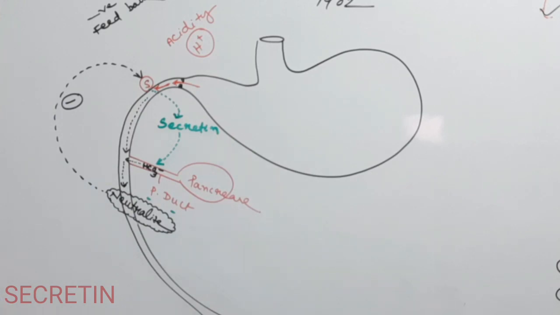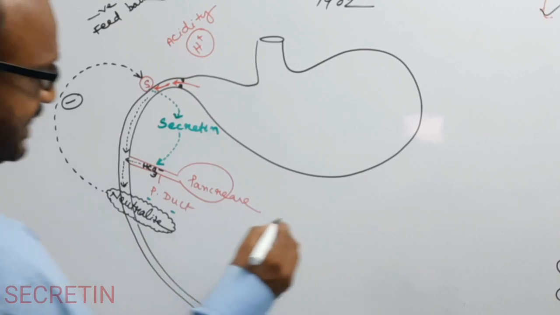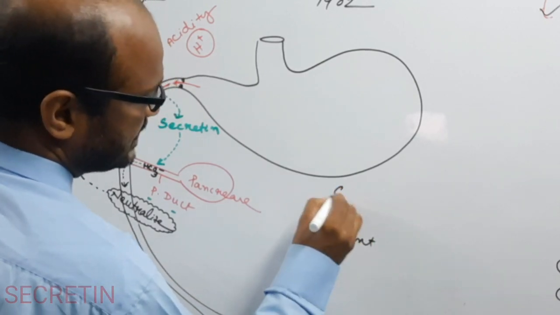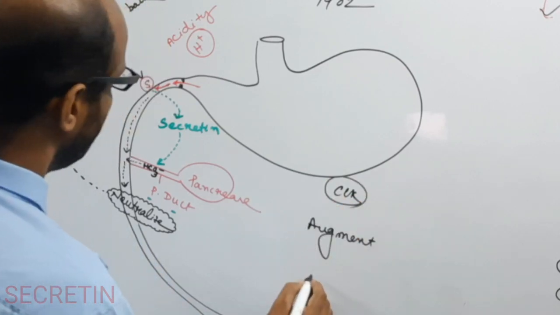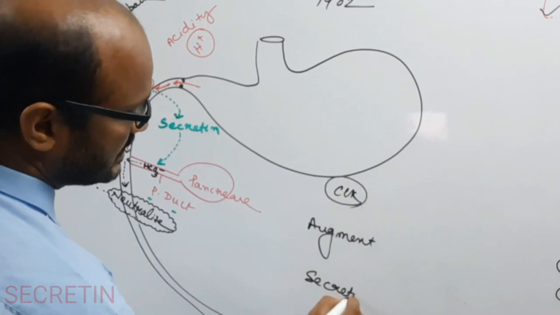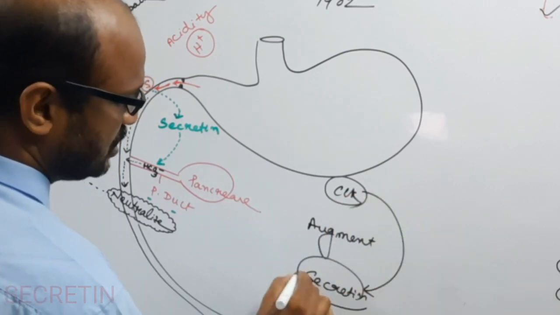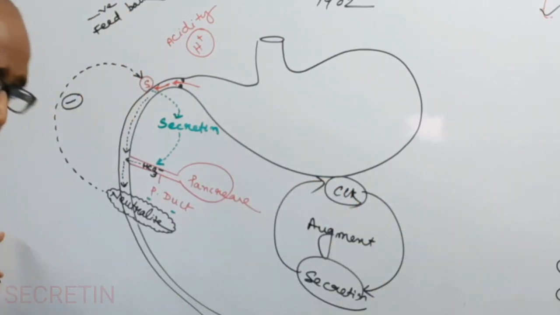Here secretin and cholecystokinin, CCK, are augmenters. These two are complementary to each other.